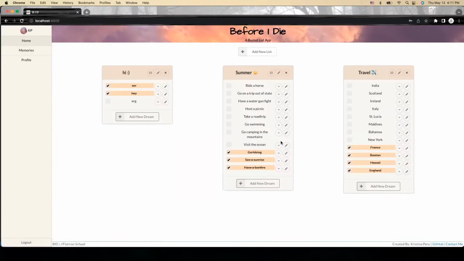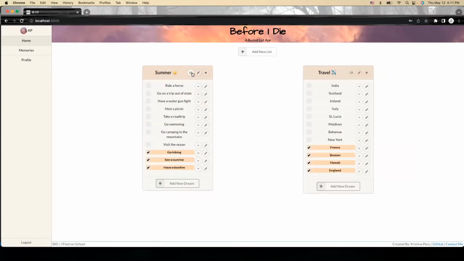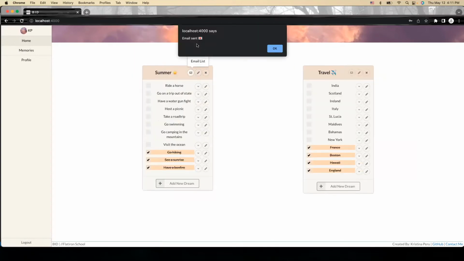If you log out and log in, these I have completed before. So yeah, they are there. You can edit the dreams as well. You can delete the list. I also added these little things that when you mouse over, it lets you know what things are because there's so many buttons. So are you sure you want to delete this list? Delete. And then you can email the list to yourself.